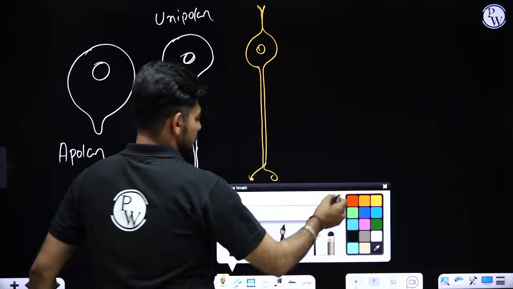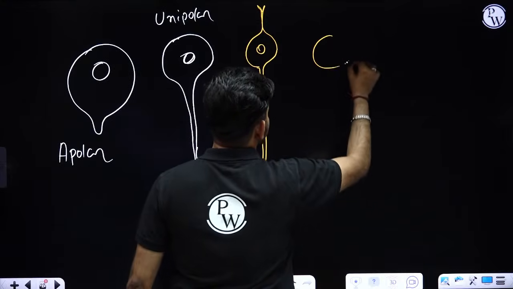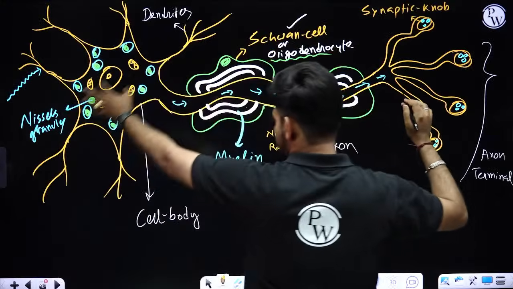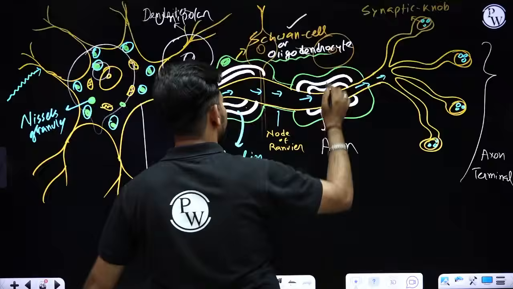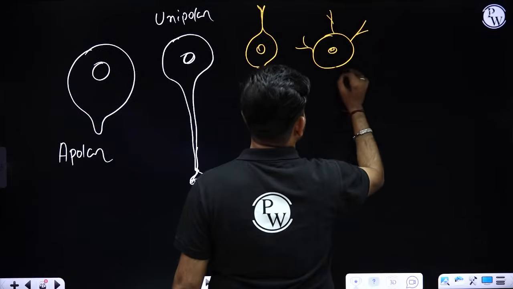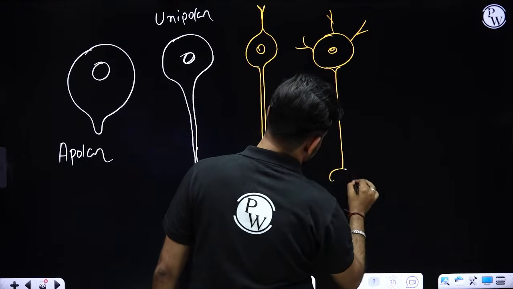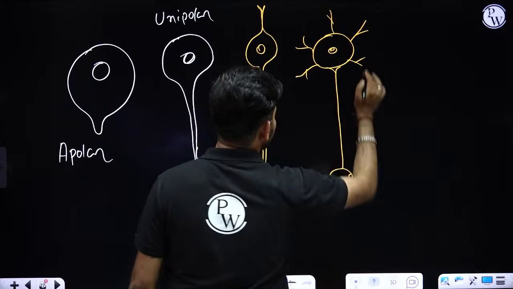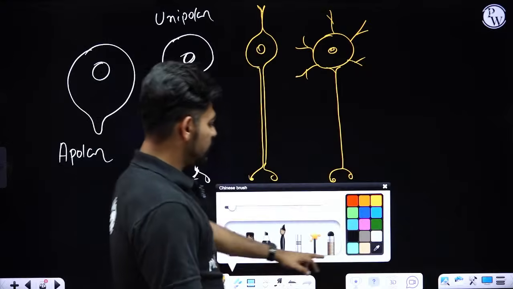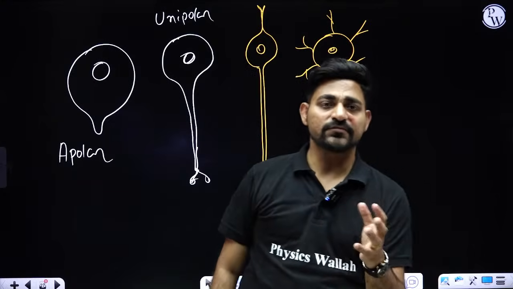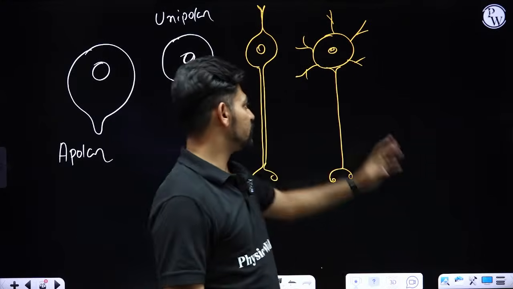Okay. Now, the most prevalent, the majority of the neurons of our central nervous system, like our cerebral cortex, are multipolar neurons. The neuron we were drawing in the previous slide is a multipolar neuron with multiple dendrites and an axon, right? So this is the most prevalent neuron of our body, the cerebral cortex. Most parts of our central nervous system are made up of this kind of neuron.